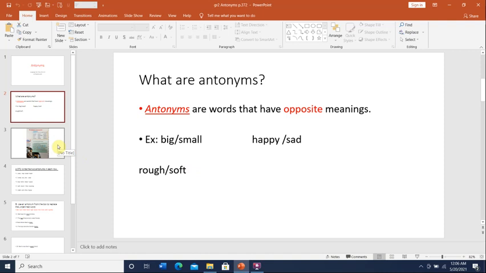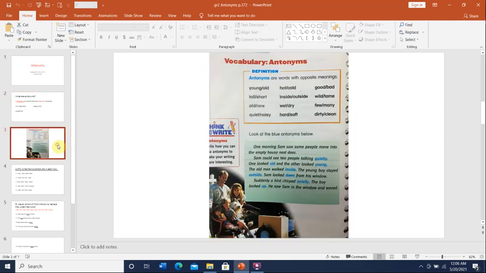If you open your book to page 372 in the big red book, the language arts textbook, we have a box here that has some antonyms that we will learn about. So again, what are antonyms? Antonyms are words with opposite meanings, such as young, old. If you talk about yourself, kids are young and their grandparents are old. Hot and cold. Tea is hot, but the juice is cold.